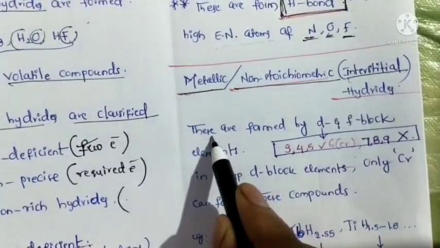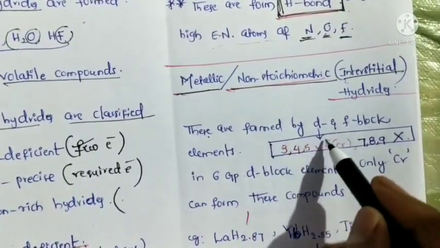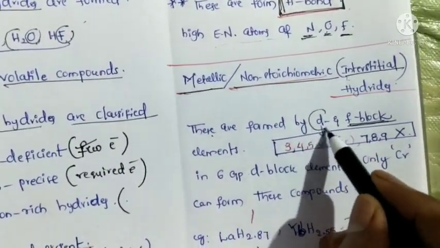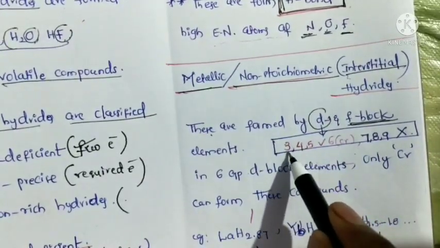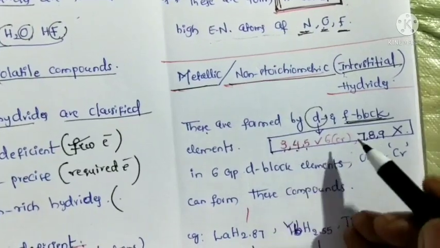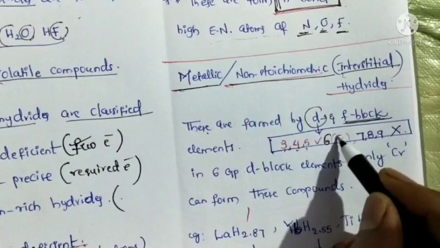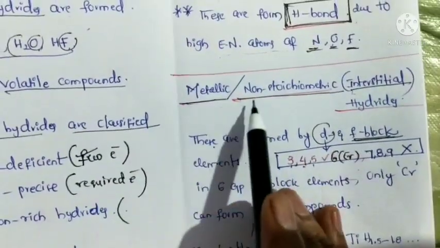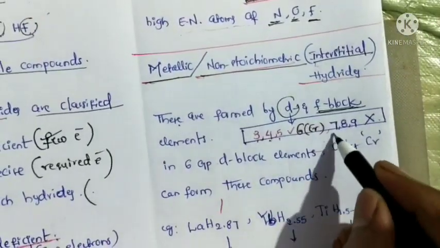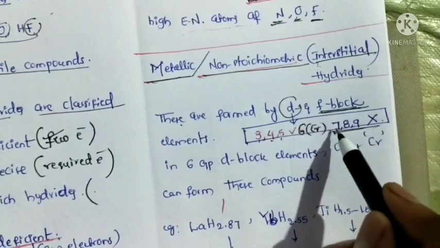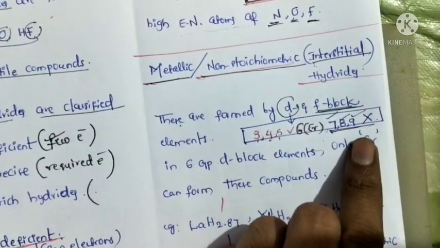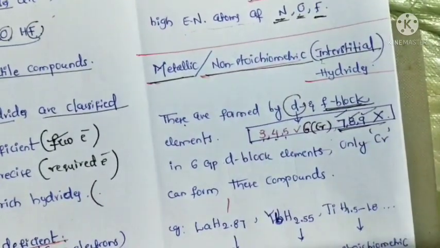These compounds can be formed by all f block elements. In d block elements, only the third group, fourth group, fifth group, and in the sixth group only chromium can form metallic or non-stoichiometric hydrides. But the exception: in d block elements, the 7th group, 8th group, 9th group do not form metallic hydrides.